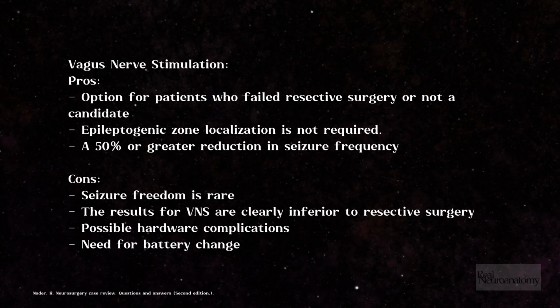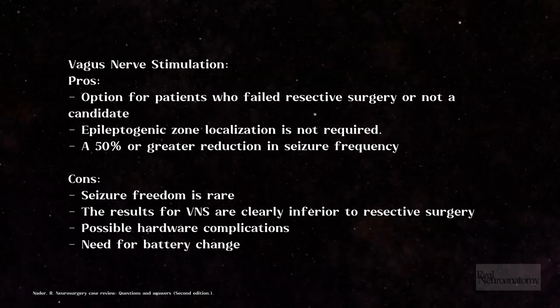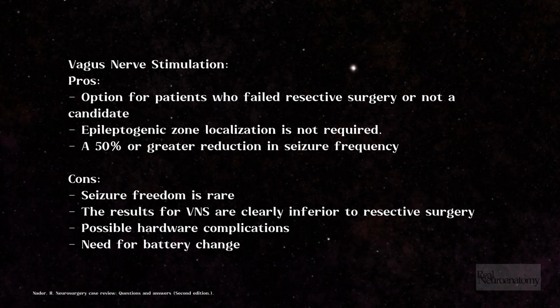Vagus nerve stimulation. Pros: option for patients who failed resective surgery or are not a candidate. Epileptogenic zone localization is not required. A 50% or greater reduction in seizure frequency. Cons: seizure freedom is rare. The results for VNS are clearly inferior to resective surgery. Possible hardware complications, need for battery change.